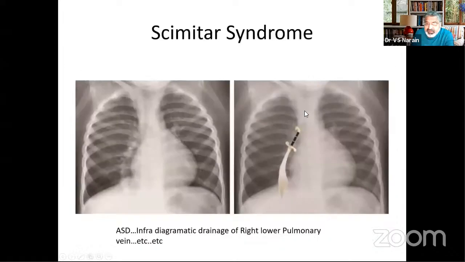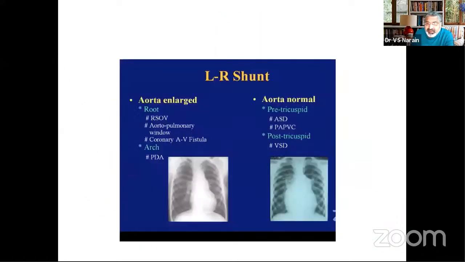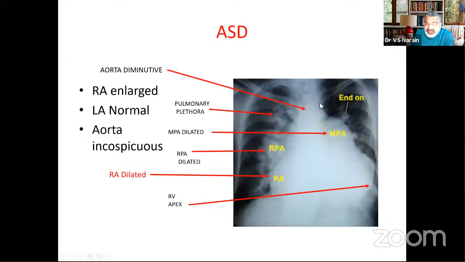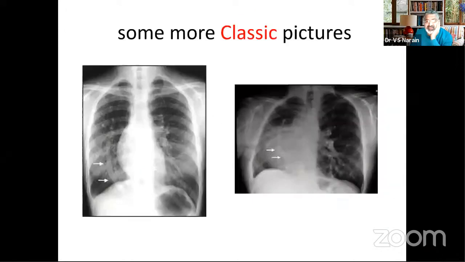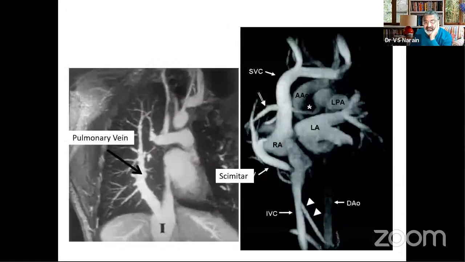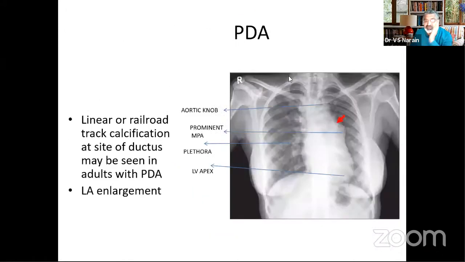In ASD, in fact, the aortic knob is narrower than what you get in a normal situation. So if you have a broadened base and a prominent aortic knob with increased pulmonary blood flow, you are probably dealing with a duct. And then look very carefully into the area where the duct is.